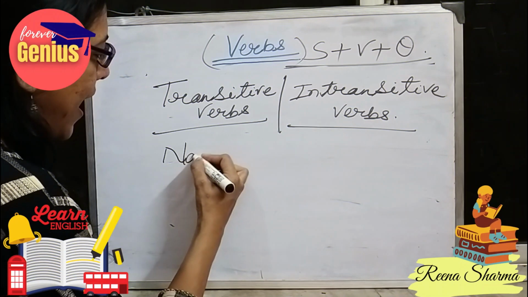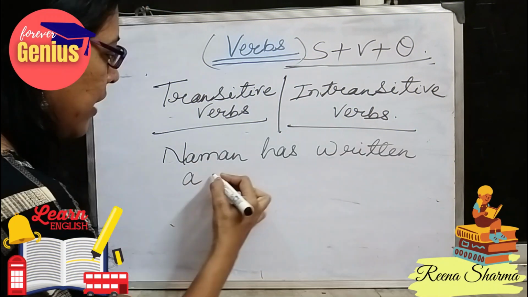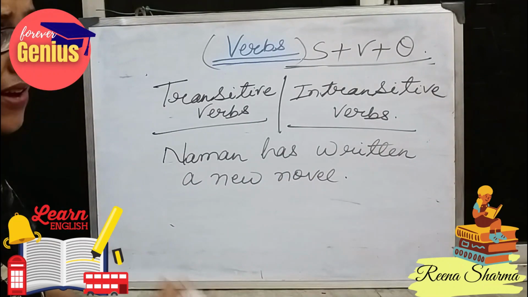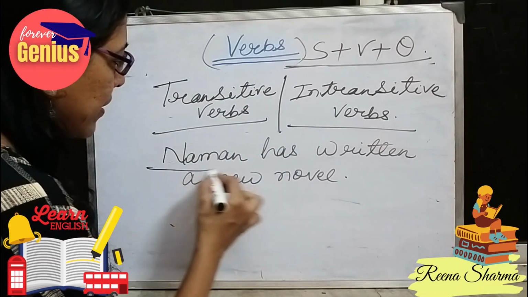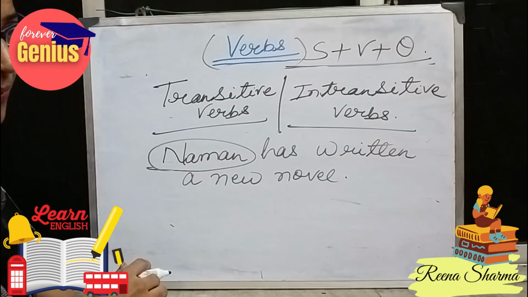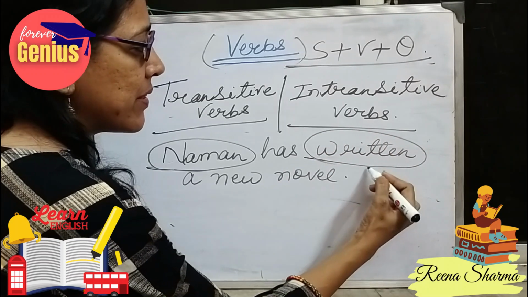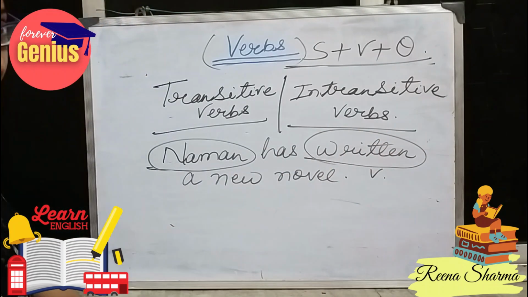Some more examples. Naman has written a new novel. So here, what is our subject? Naman is our subject. What has he done? He has written, this is our verb. What has he written?